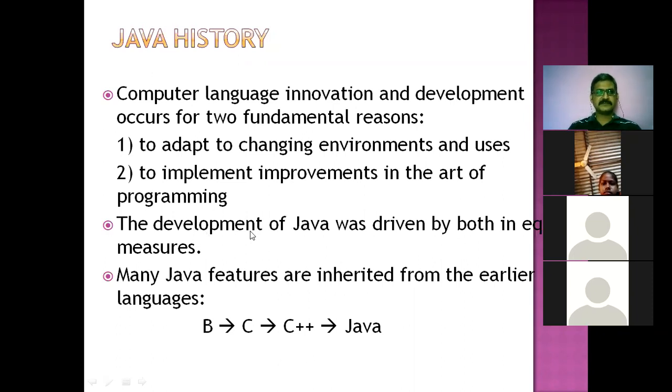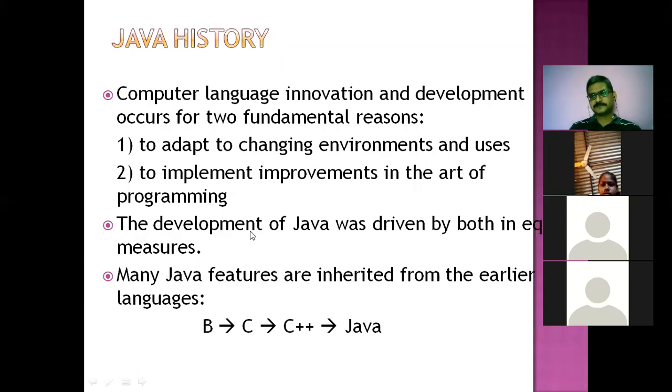As I said, the above 2 points are satisfied by Java. In the next point, it is mentioned that Java features are inherited from earlier languages. Try to understand this point. That is, Java features are inherited from earlier languages like B, C, C++.